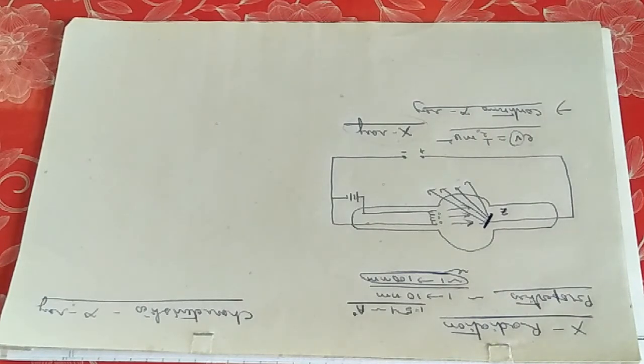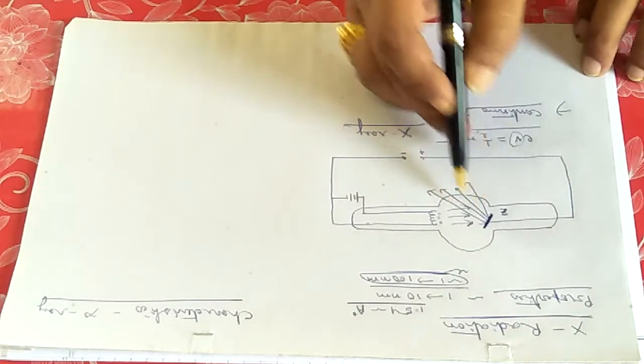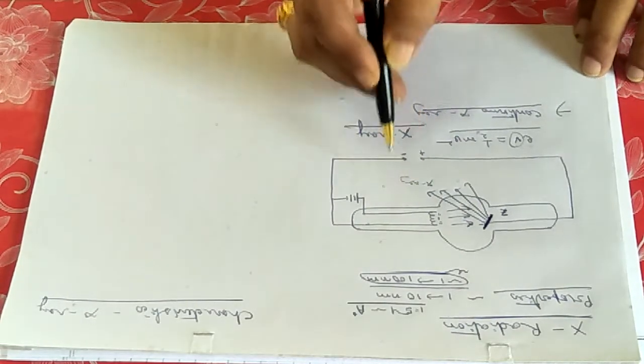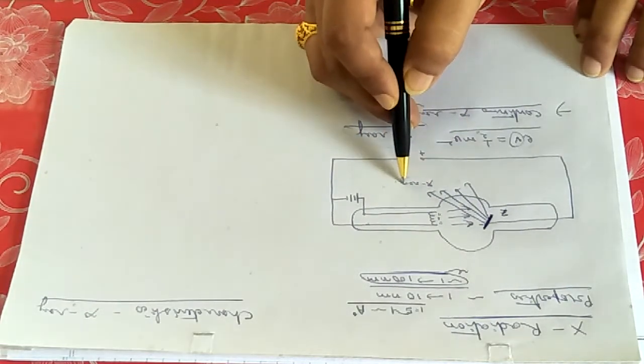But what is the role of the conventional continuous X-ray? Let's see the continuous X-ray first. As I told you, by the principle of the Coolidge's tube, if an electron beam collides with a high Z material, a new kind of ray is ejected. This is named X-ray, and the X-ray energy will be maximum.